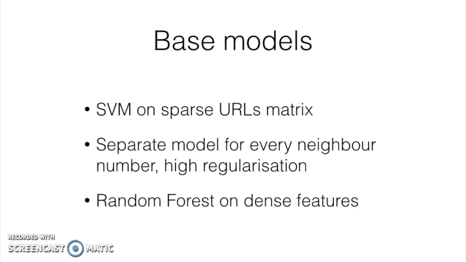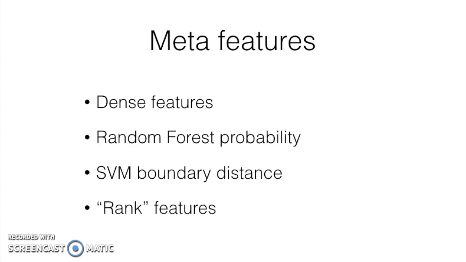Features of the SVM model are rows from the visited URLs matrix. The SVM model is built separately for every number of filtration neighbor. The random forest model is used with dense features. Meta features are all dense features, the probability of random forest, SVM distance from decision boundary, and additional rank features.